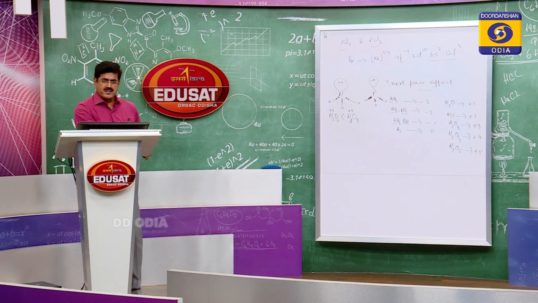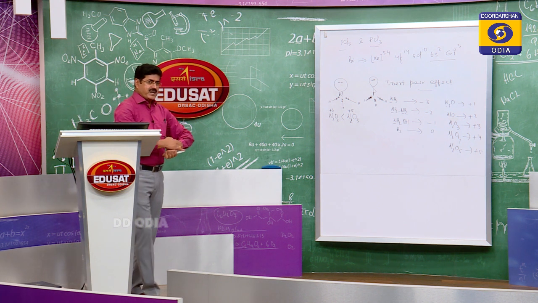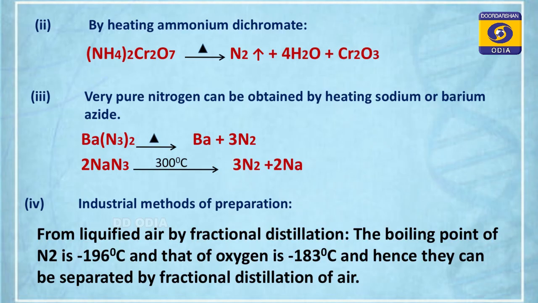Another question can be expected here. Second, how can you prepare nitrogen gas? The question may be asked like this: an orange colored solid A, on strongly heating, gives a green residue and an unreactive gas. Orange colored solid, what could it be?